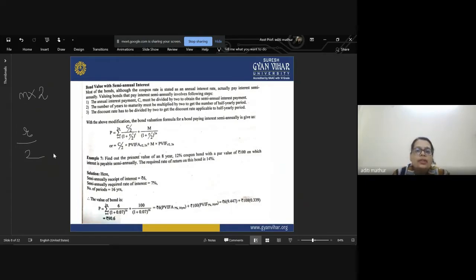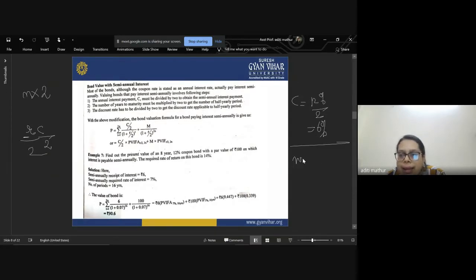Let us first calculate the C. For the calculation of C, your rate is divided by 2, so 12% divided by 2 is 6%. And your N is 8 into 2, which is 16 periods.